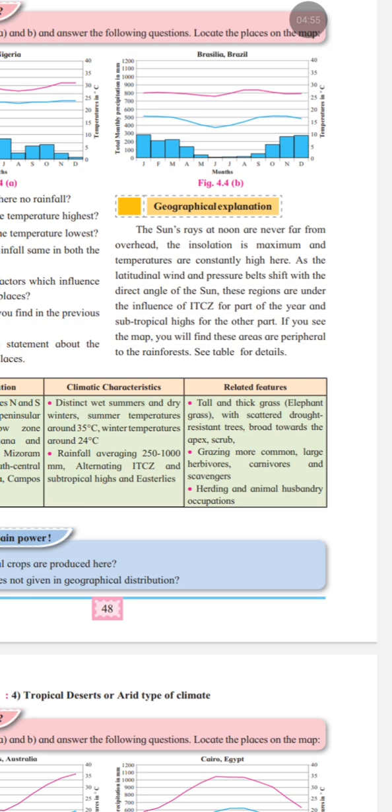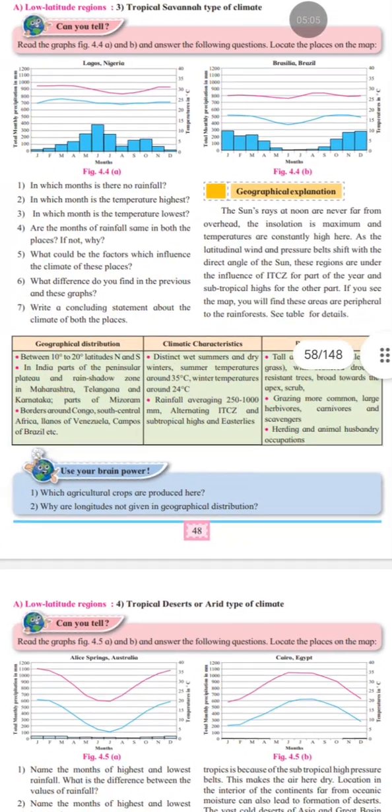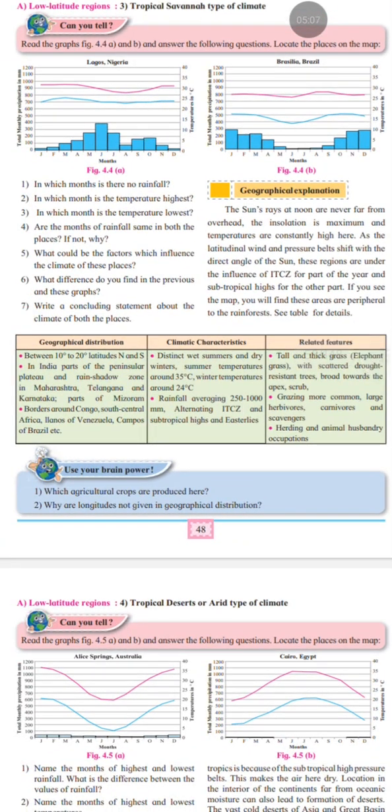Distribution in India: this climate is found in parts of the Peninsular Plateau, rain shadow region of Maharashtra, Telangana, Karnataka, parts of Mizoram, and it is also found around the Congo region, South Central Africa, Llanos of Venezuela, and Campos of Brazil. And how to remember this? Just remember, wet summer, dry winter, and grassland vegetation is tropical savanna type of climate.